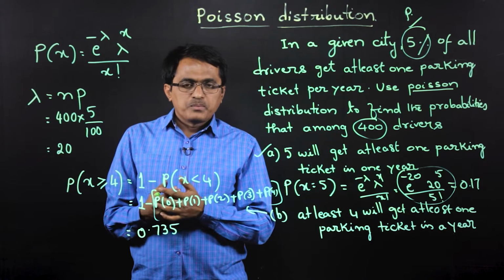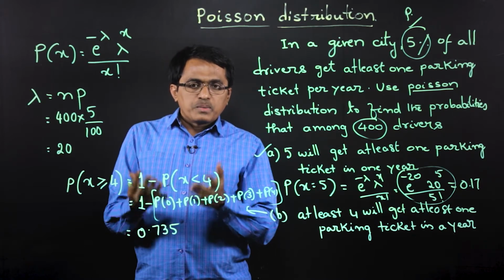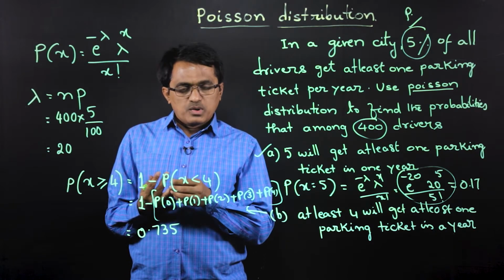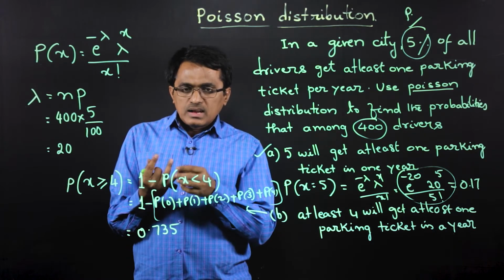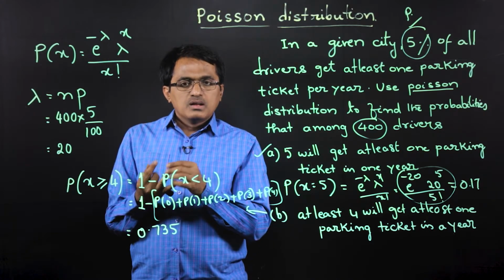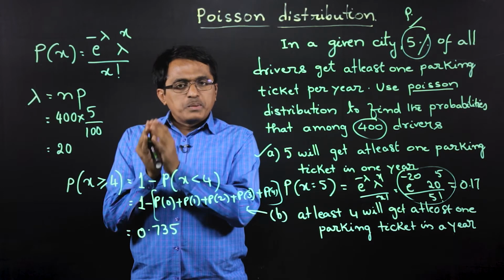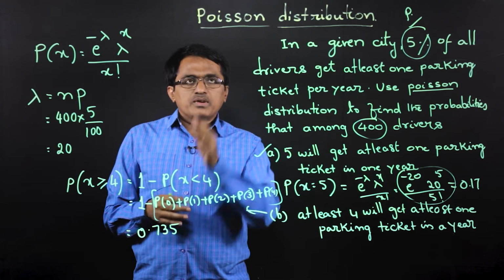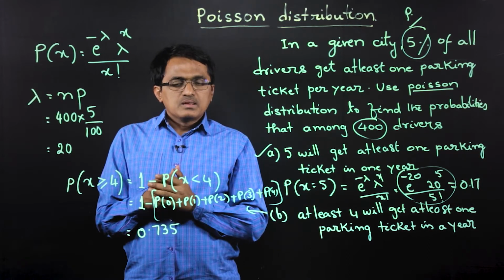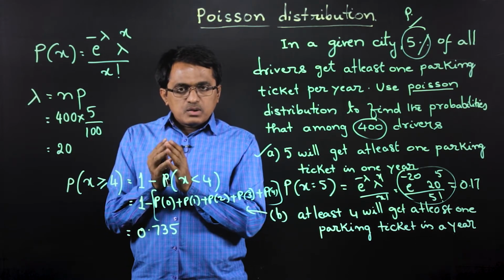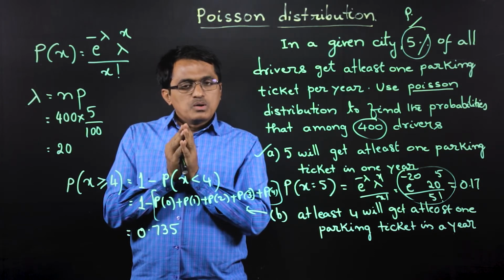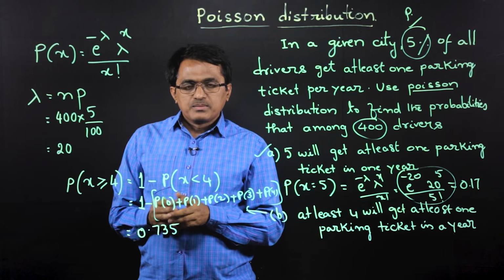And to recap, when we need to apply Poisson distribution, that is when n is very large and p is very small, that is the number of trials is very large and the probability of success is very small, where np becomes almost like a constant, then we have to look towards the Poisson distribution. That means if it is an event which is the rarest of the rare events, then we have to model it by using Poisson distribution.